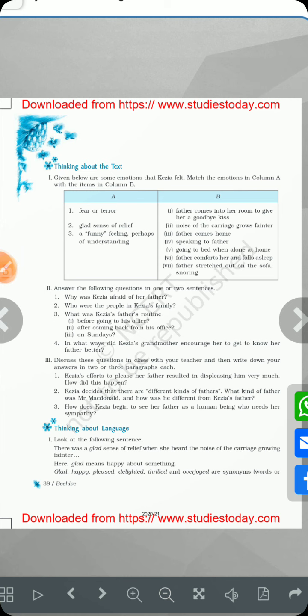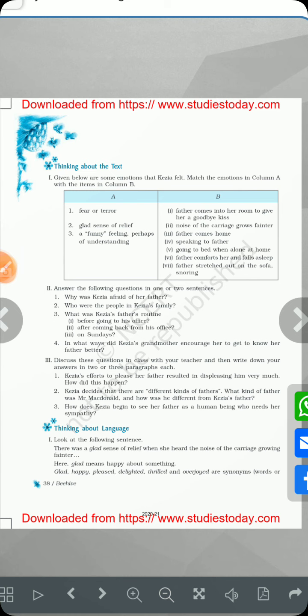So, today we are going to discuss the exercise on the chapter The Little Girl. As you have completed this chapter previously, you're supposed to open your textbook at page number 38, and the name of the textbook is Beehives. Firstly, we are going to discuss the exercise Thinking About the Text.